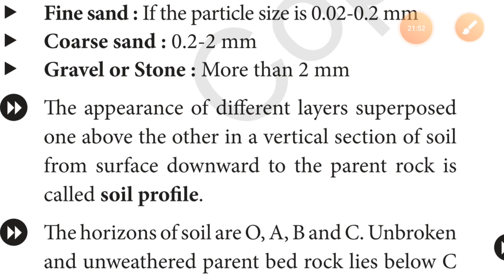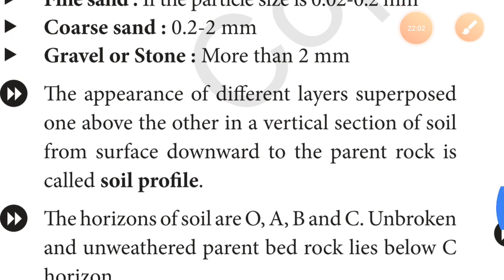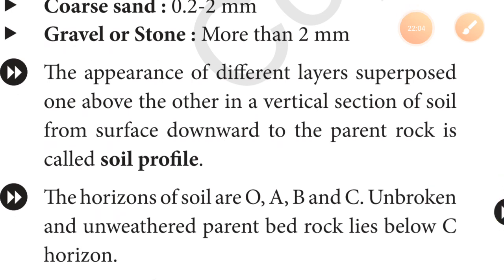And this horizon of soil can be classified into different groups: O, A, B, C, meaning they are different conditions in which it can be classified. And the unbroken and unweathered parent bedrock lies below the horizons. The structure of these layers, classified into different categories, is known as the structure of that soil. So we can say it is the soil profile.